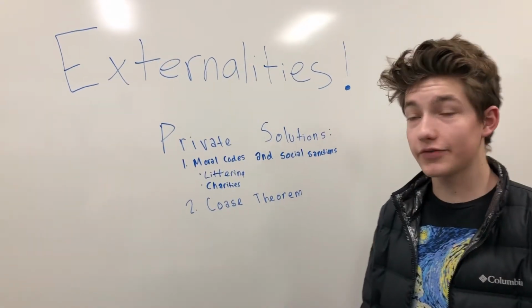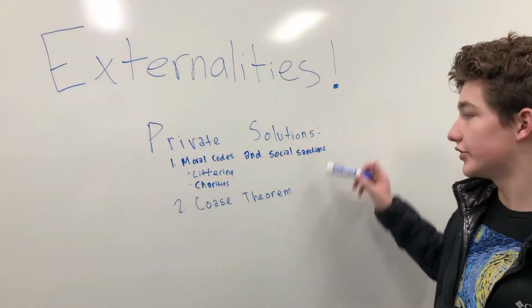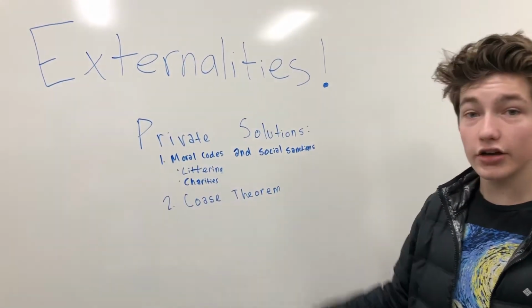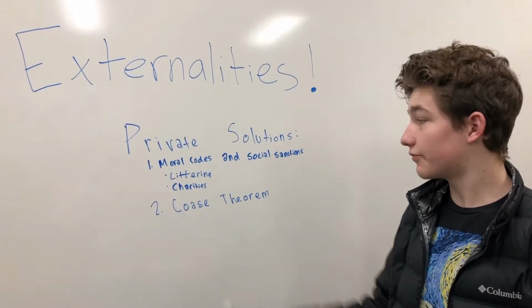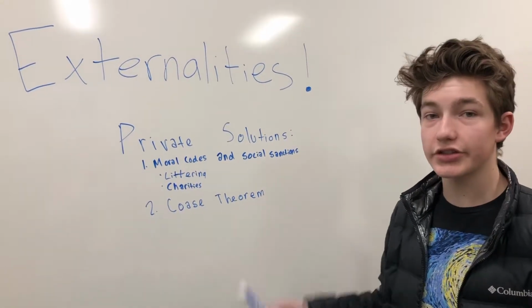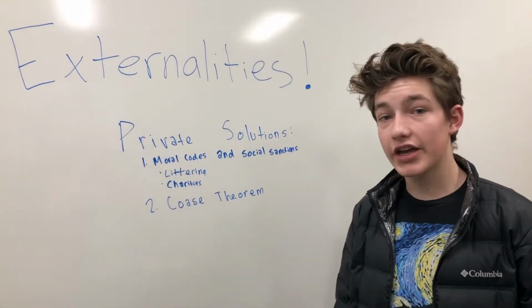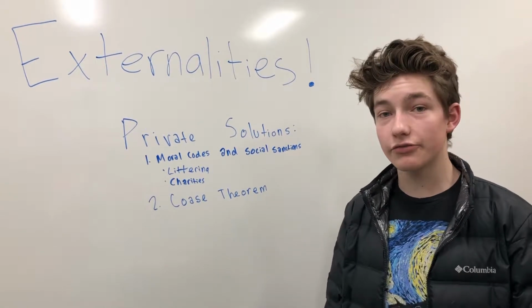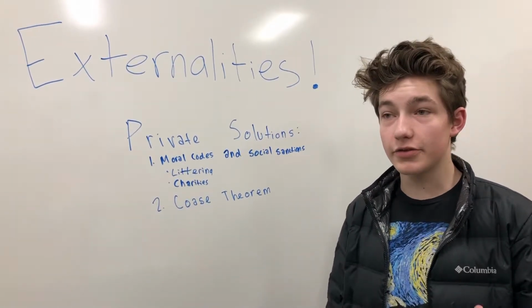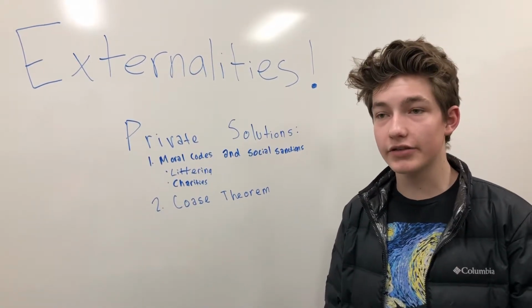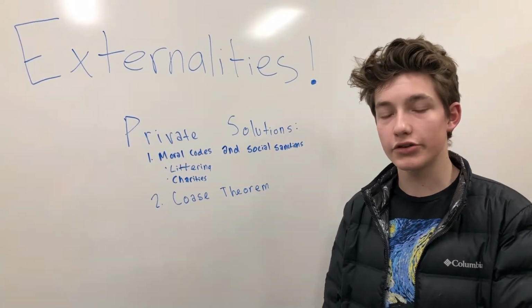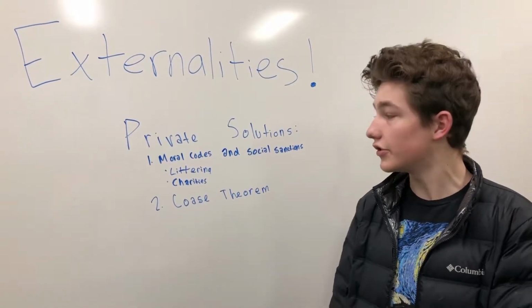Solution number 2 to negative externalities is private solutions. First, a lot of solutions to negative externalities actually come from moral codes and social sanctions. One example of this is littering. Even though there are laws to prevent people from littering, it's usually just prevented because it's a bad thing to do. The golden rule just tells you to do unto others as you would want to be done unto you.